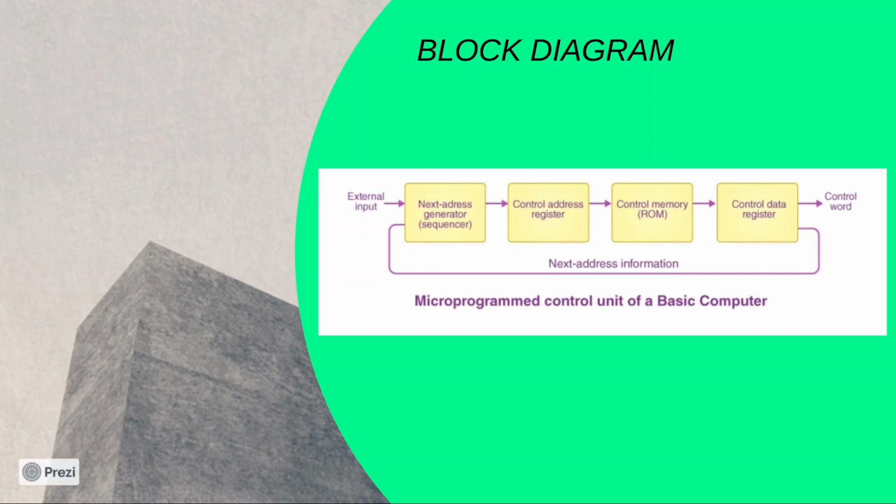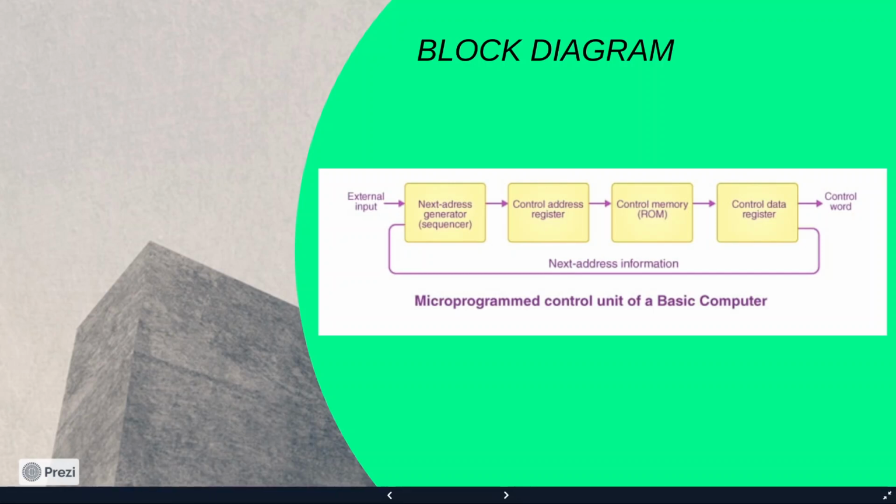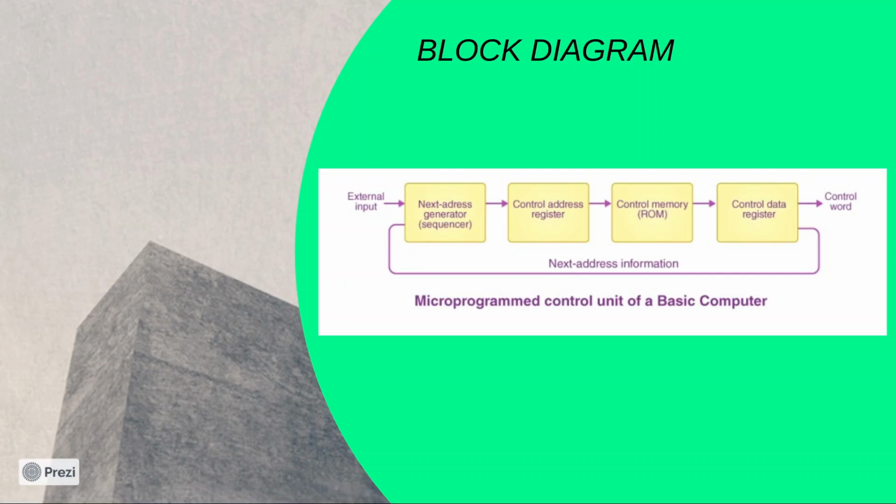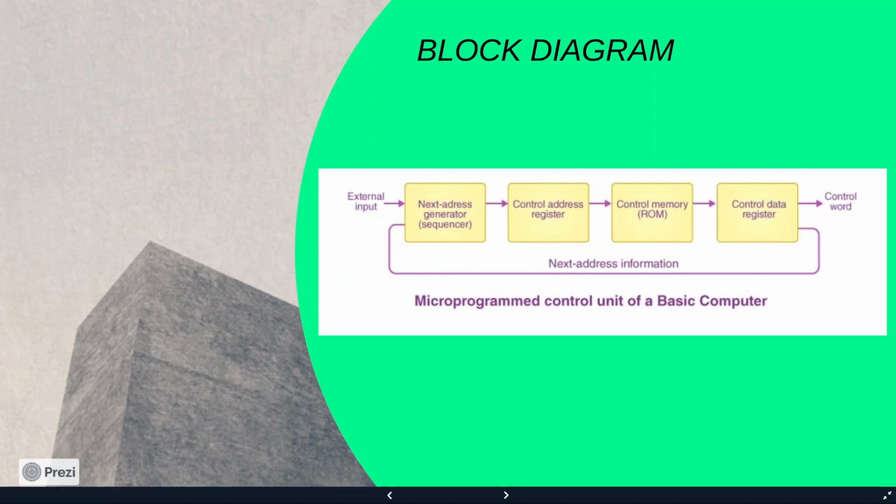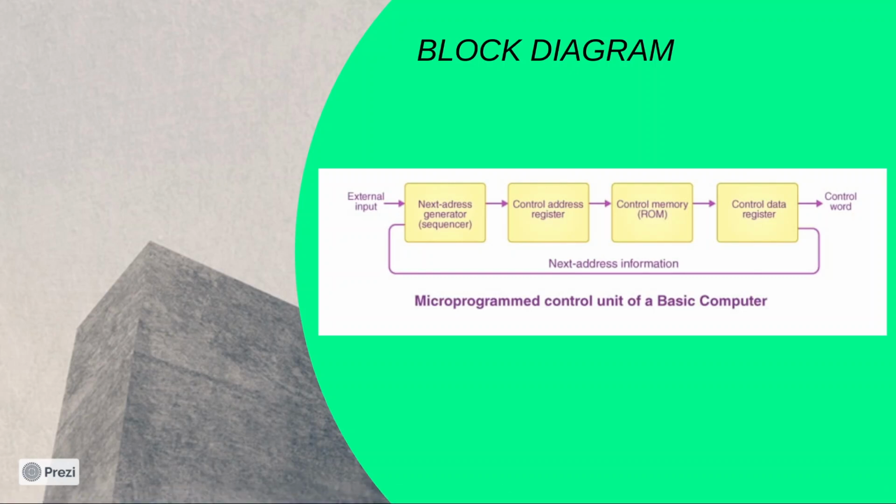The next component is the control address register. This component holds the current address of the control memory. Next is the control memory or ROM, the component that stores the microinstructions. These microinstructions are executed by the control unit to perform the various operations of the computer.